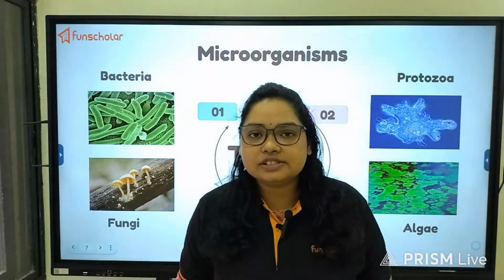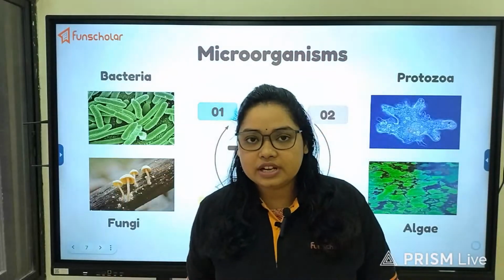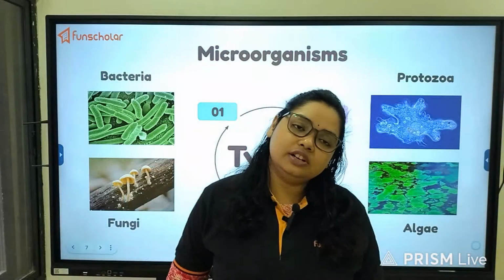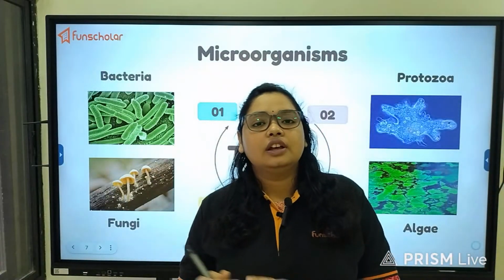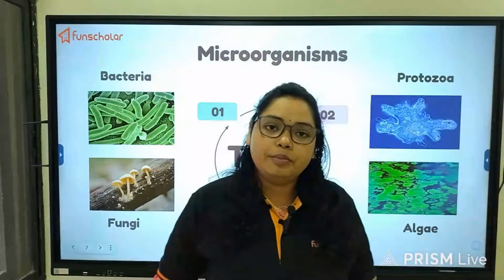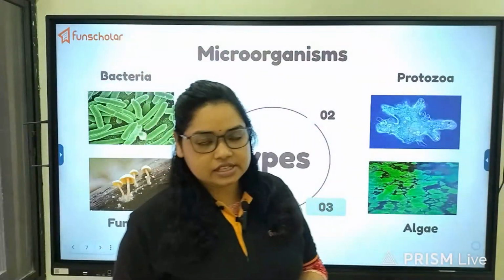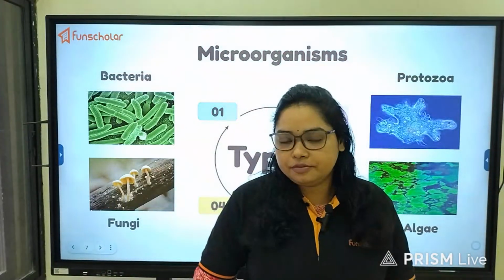So the halophils, as you have watched in the video so far, will dwell in the salty condition, the acidophils will dwell in the acidic condition, the basophils will love to dwell in the alkaline conditions, and so on. According to the nature of the habitat in which they are dwelling, the type of microorganism will vary.